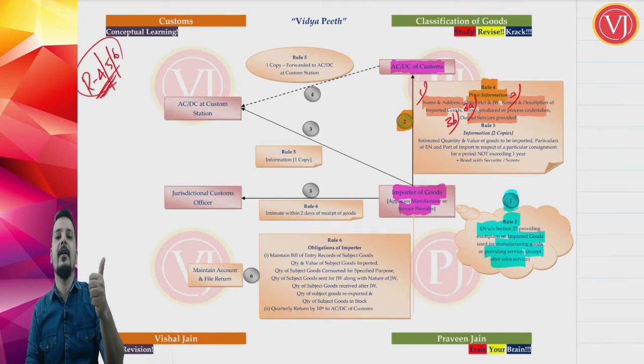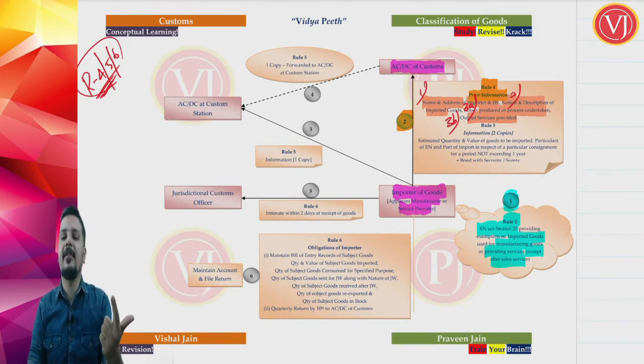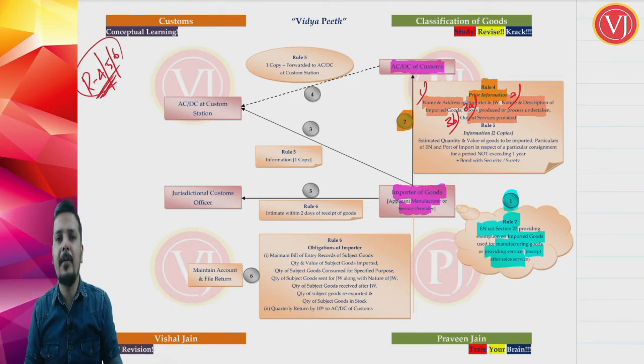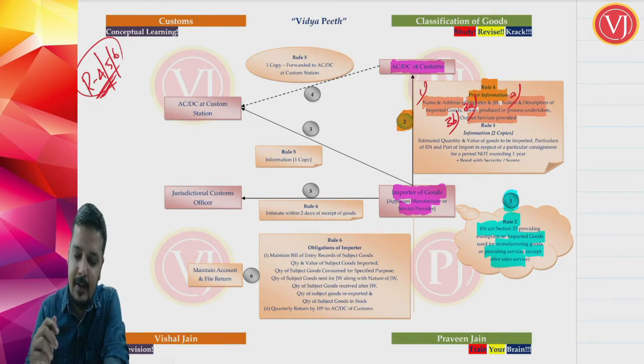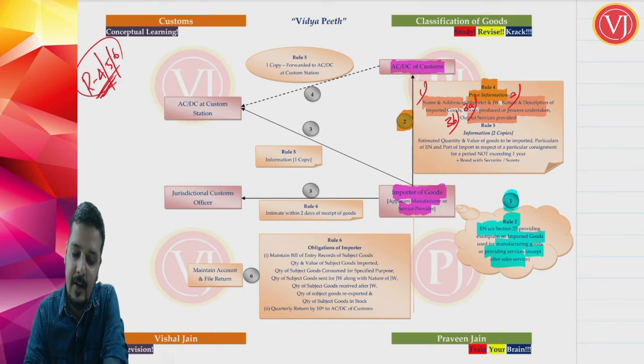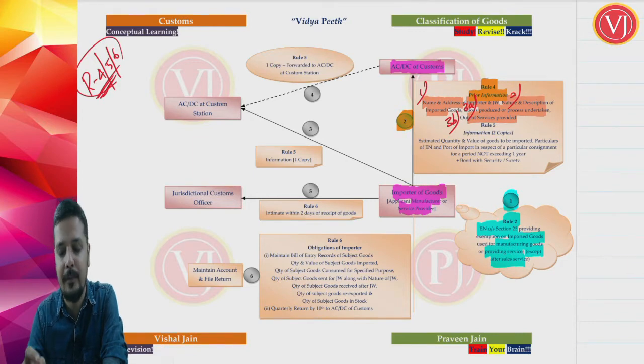He has to tell name and address of himself and his job worker, if any. If there is no job worker, no need to give information. What is the nature and description of the imported goods? In our example, fabric. What is the process and the output goods produced that he is going to manufacture, if he is a manufacturer, or if he is a service provider, what is the output service he is going to provide? Right, that is the prior advance information he has to give. Advance information before importation, he has to give advance information. That is entirely what is said in your rule 4. So we are done with your rule 4.